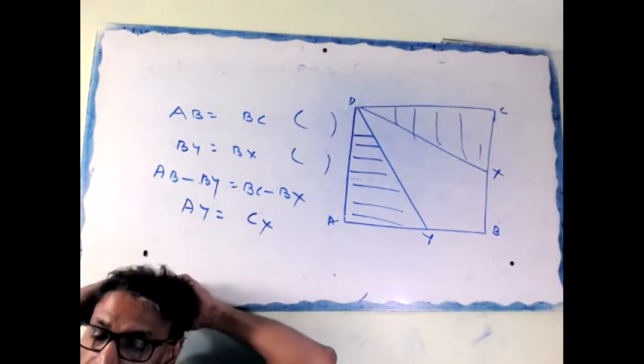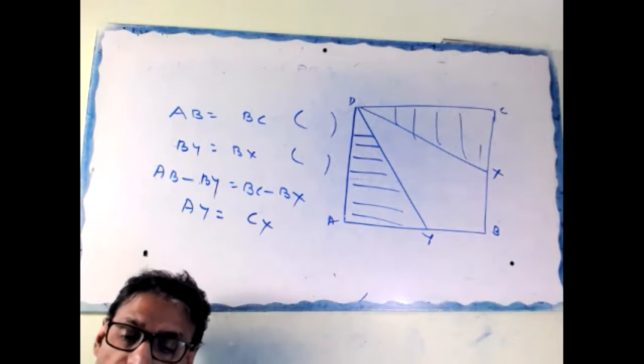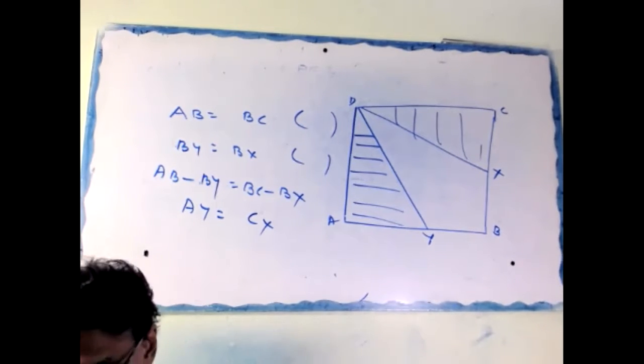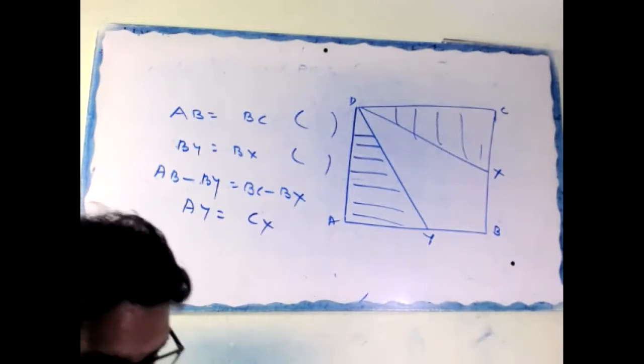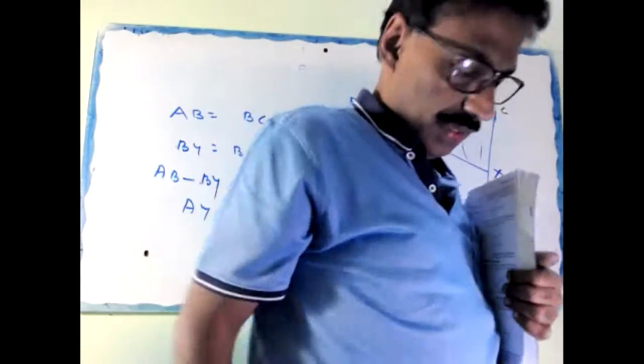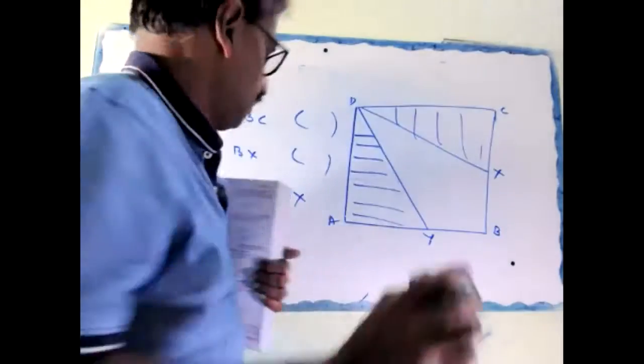In the figure, AD is the bisector of angle BAC. This is a sure question.